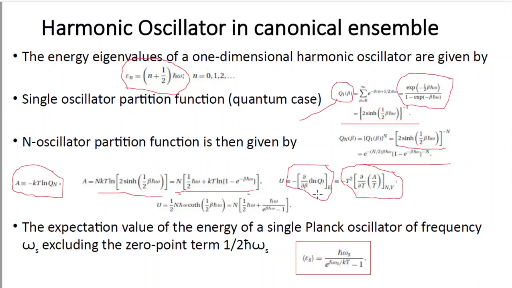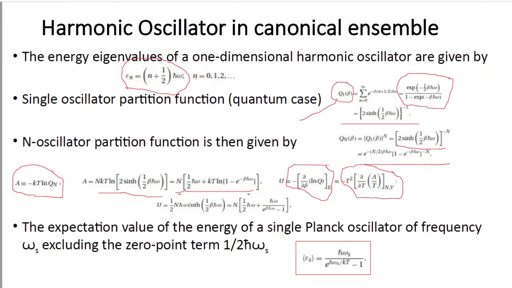So if we use Q, then we have to use the expression of Q, that means this expression. So we can use that. And if you want to calculate from the value of A, then you use this expression of A, then divide with T, then find the derivative, that is del T. You have to differentiate with respect to capital T and multiply with minus T square. So you can use any approach, and what you can show is that the value of U is this one.